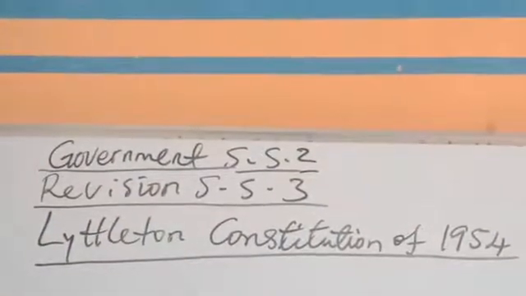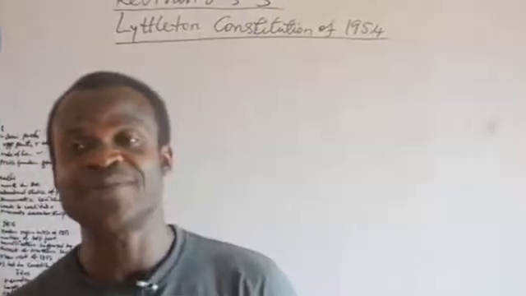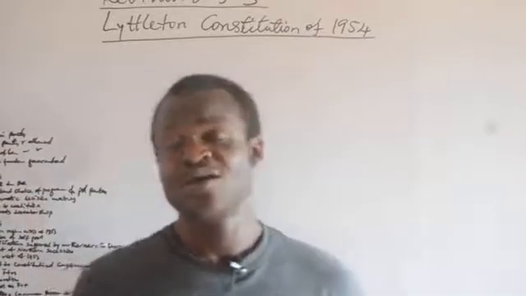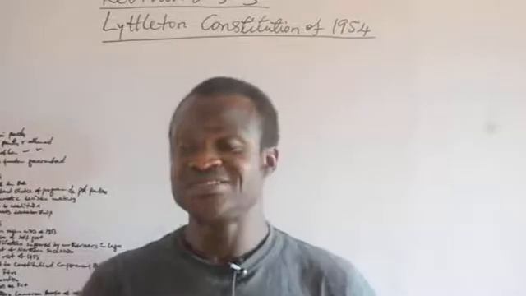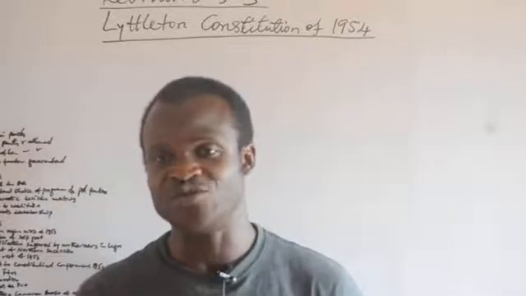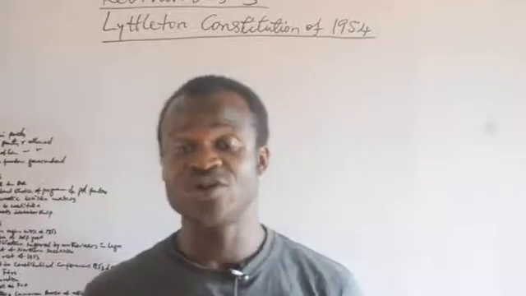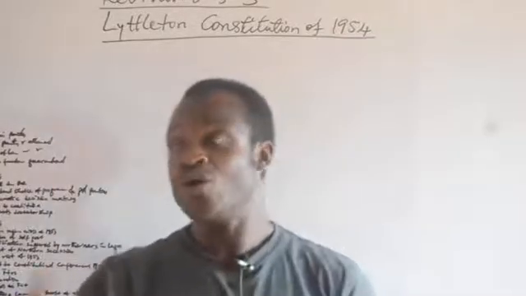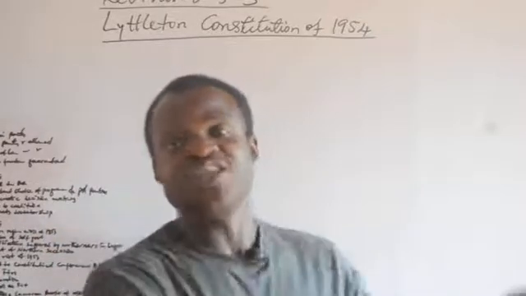The topic of our discussion this morning is the Littleton Constitution of 1954. In our previous discussion, we talked about the McPherson Constitution, and let it be noted at this point that this tends to be the last major constitution before independence. We had different epochs in constitutional development. We had the 1922 Clifford Constitution, the 1946 Richard Constitution, the 1951 McPherson Constitution, and now we have come to the 1954 Littleton Constitution, which marked the end of the pre-independence constitutions.